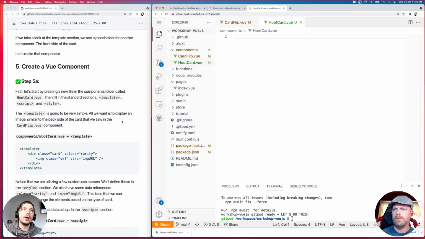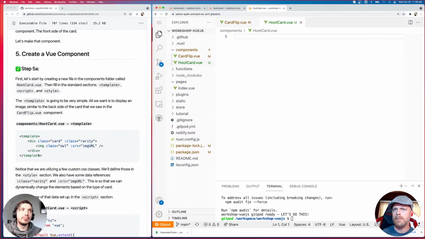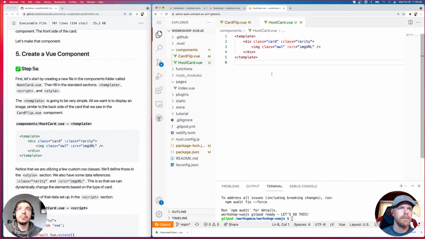All right, and our template is going to be really simple. I'm actually just going to copy it out of the GitHub repo just for simplicity's sake and typo issues. But our template's really simple. All we're doing is displaying an image, basically, right? Because we already have the card component that flips around. We just need to dynamically populate that image.